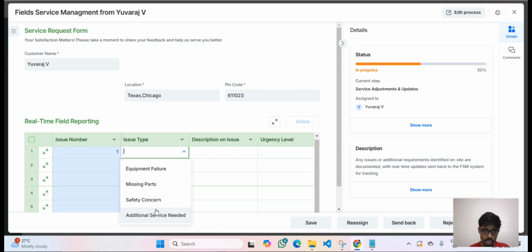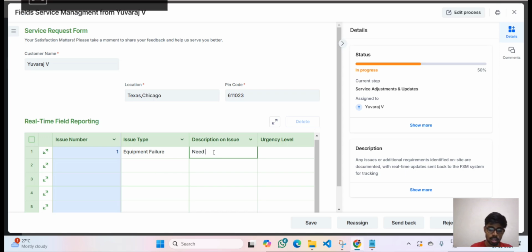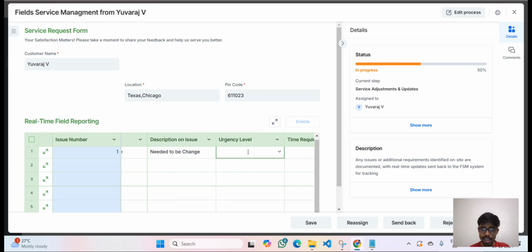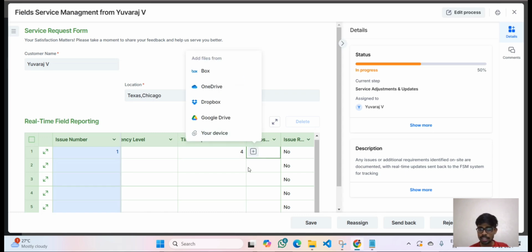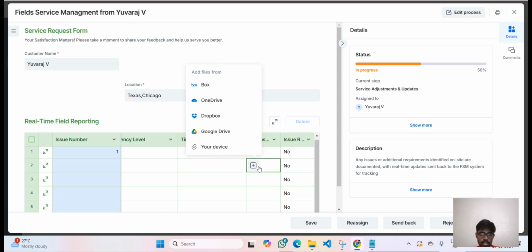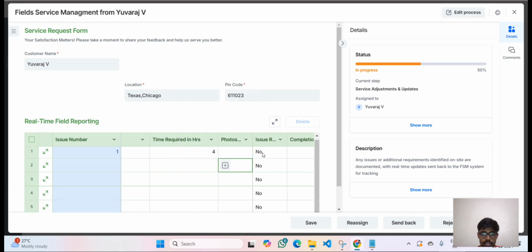For the issue type I have given a drop down, like you could give anything, equipment failure, and I can give something that needed to be changed. I can give some description, and then I have to mention the urgency level, which is going to be low or high, and the number of hours required. This is a very important field because based on this the amount is going to be evaluated. In this I can also add photos. So I can go to my device. I can add devices also, but right now I am not going to add anything.